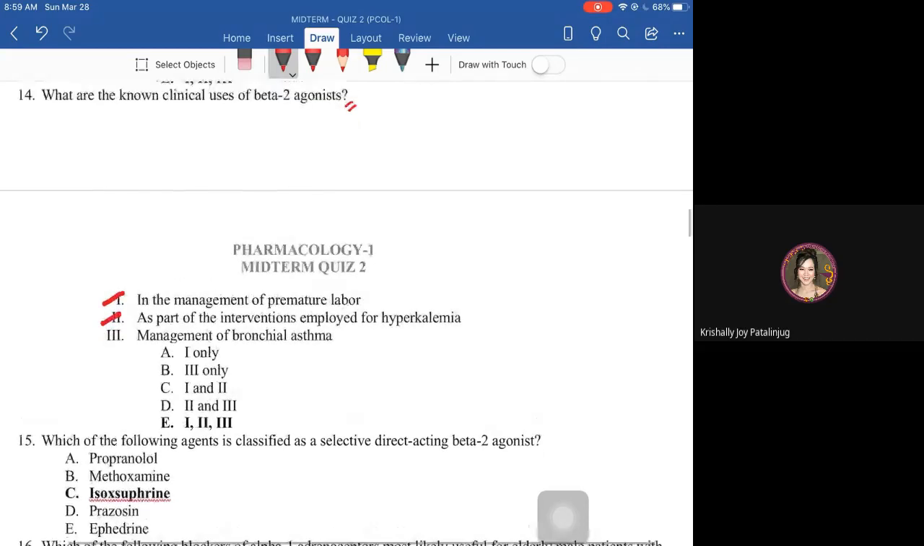And we also have beta 2. Take note, beta 2 receptor in the bronchial smooth muscle. So it can be used for the management of bronchial asthma. So all of the above.